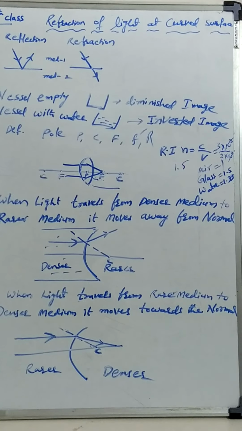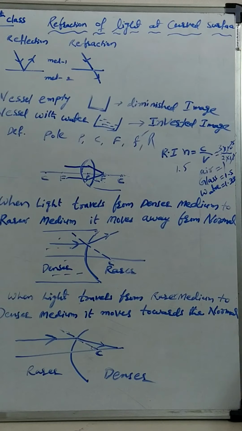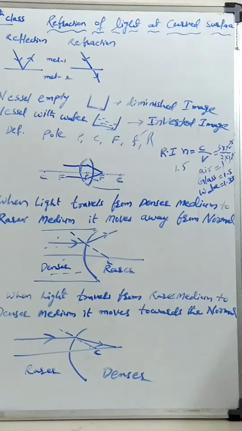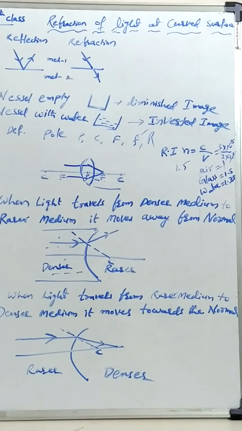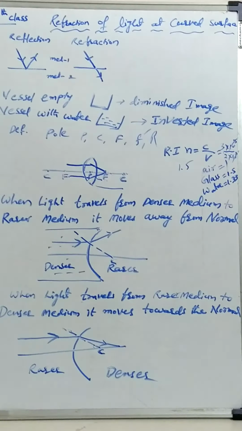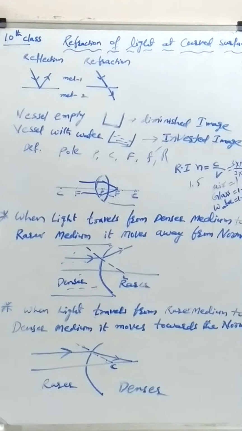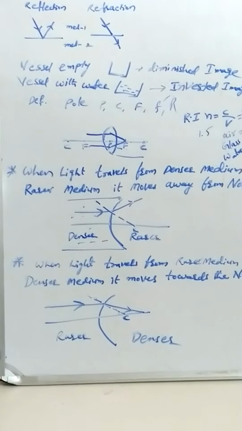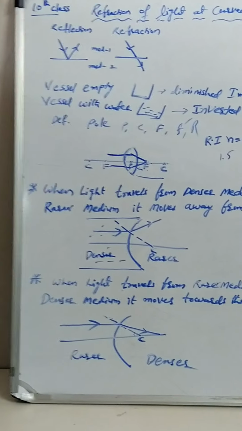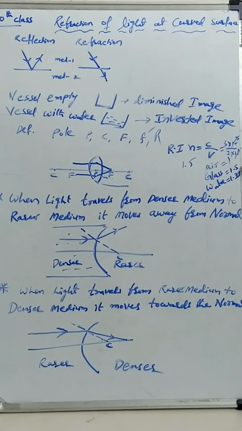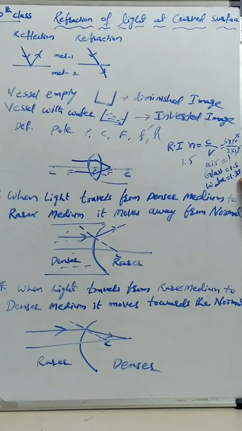So you will have understood the concept of refractive index, I think. Once again I am repeating. The ratio of the velocity of light in free space to the velocity of light in the medium is called refractive index. Okay, so air refractive index 1, glass 1.5, water 1.33.